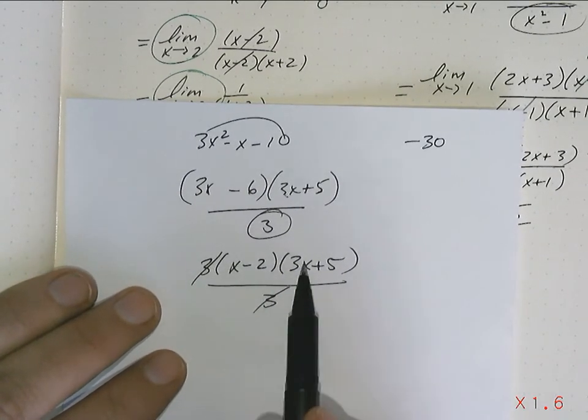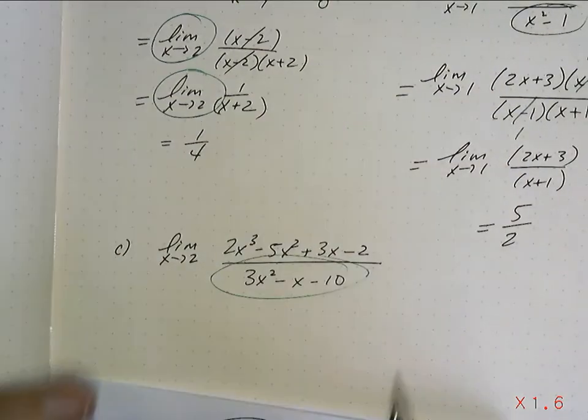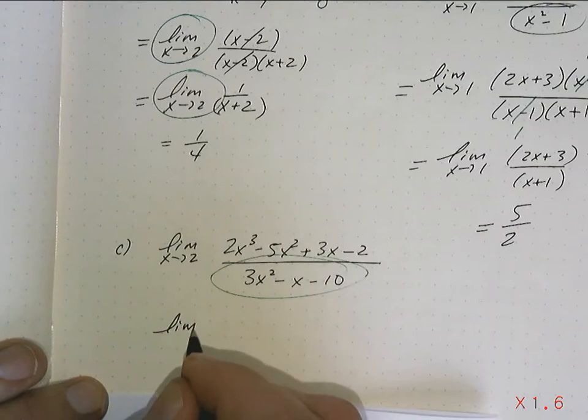Let's check it. X times 3x is 3x squared. 5x negative 6x is negative 1x. Negative 10. Man, this is glorious.